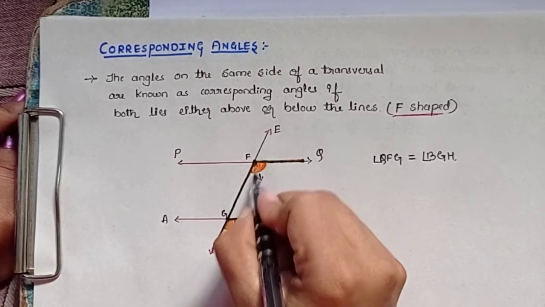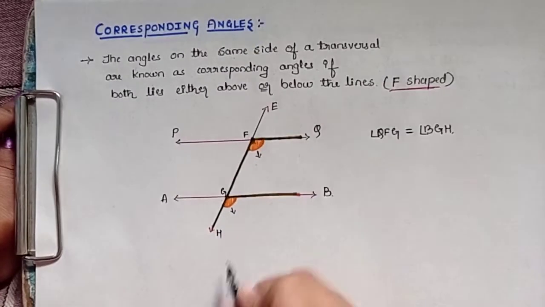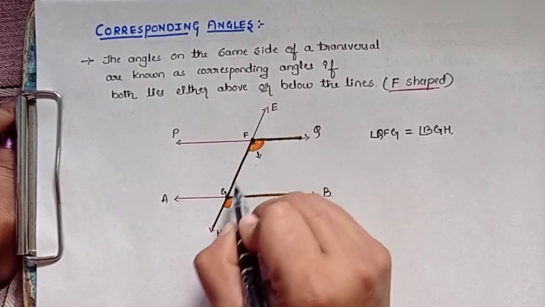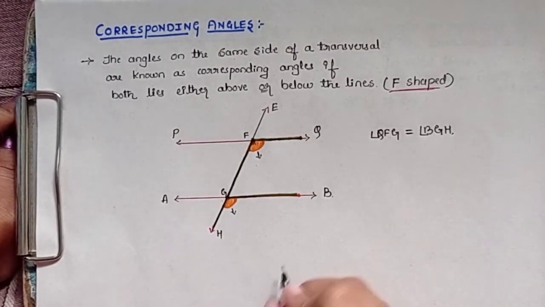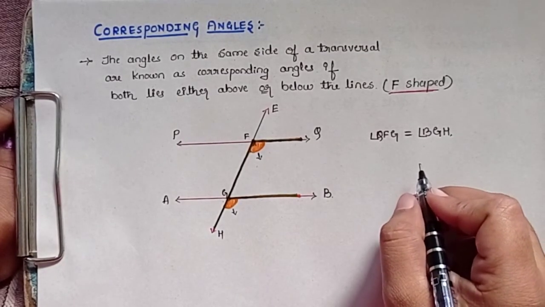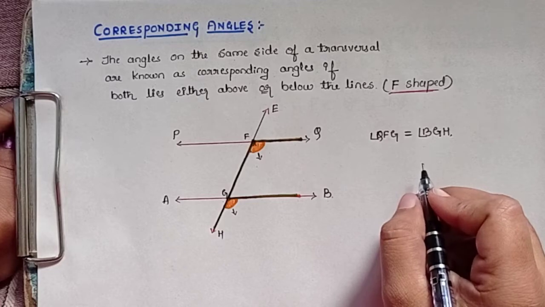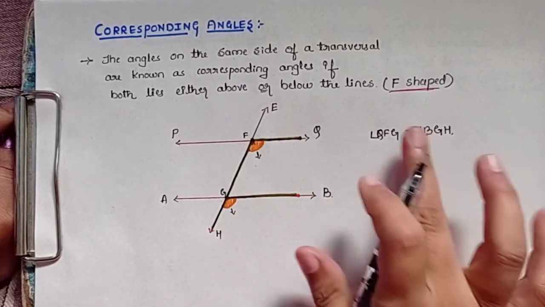Now QFG and BGH are both corresponding angles, and always when the transversal intersects the parallel lines, the corresponding angles will be equal to each other.